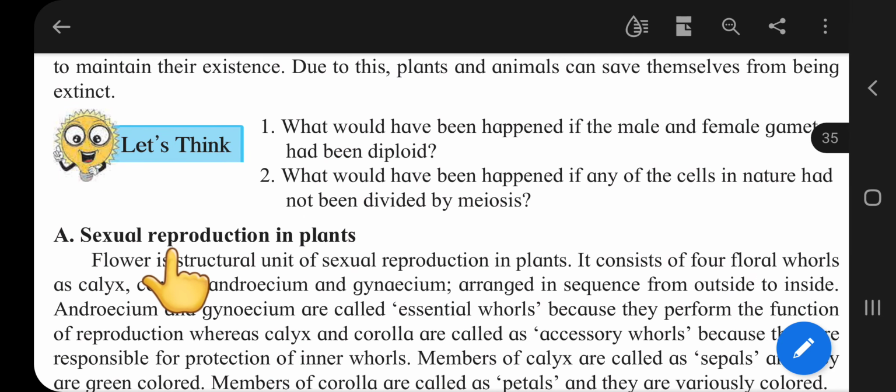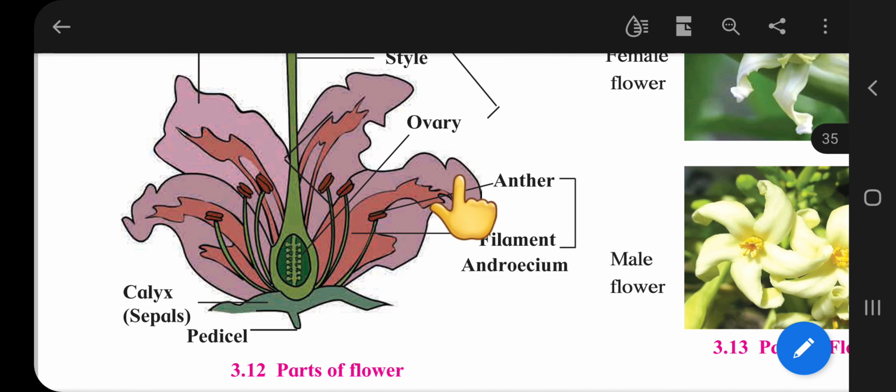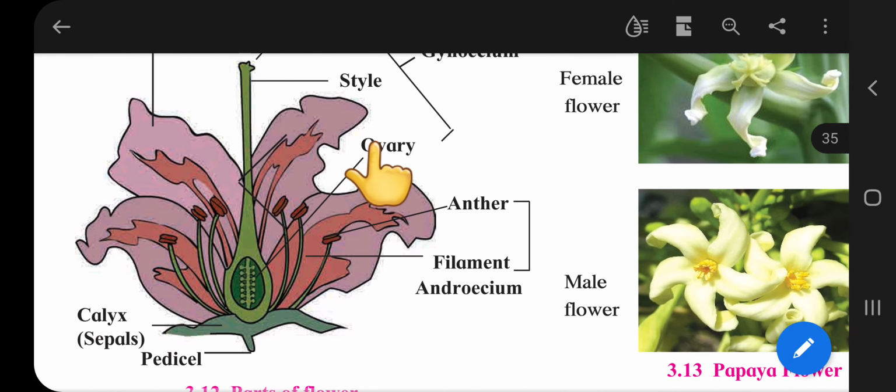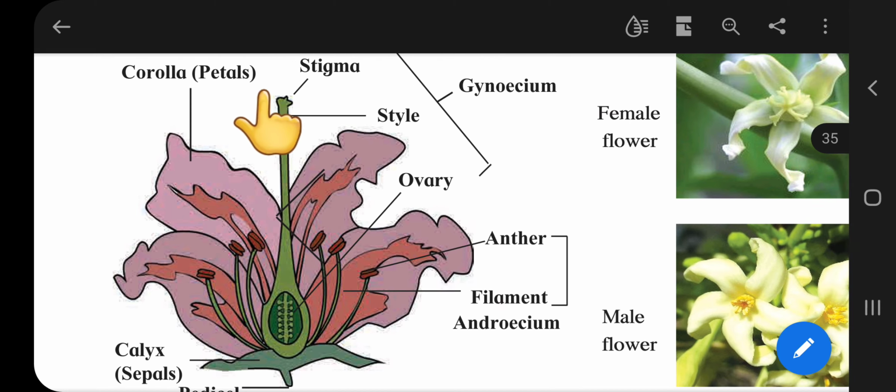Now, sexual reproduction in plants we will learn about. First of all, you should draw the LS of a flower and label it carefully. These are the calyx, the green colored calyx, and a member of the calyx is called a sepal. These are the corolla. The member of the corolla is called a petal, and petals have various colors.